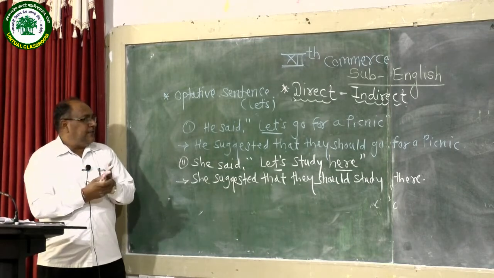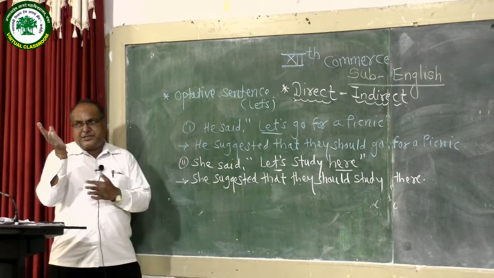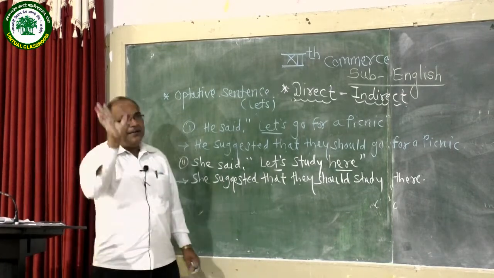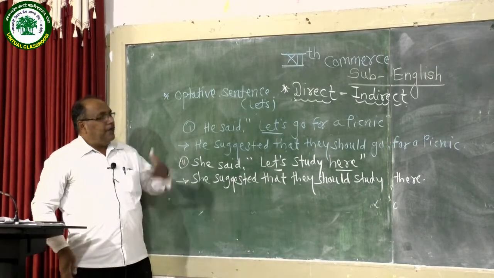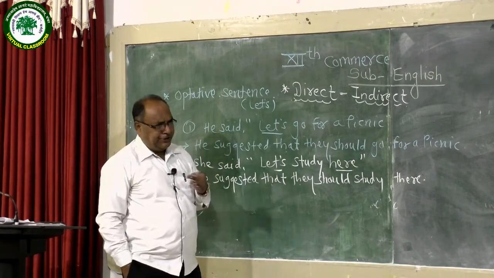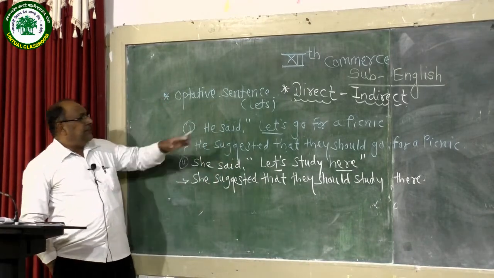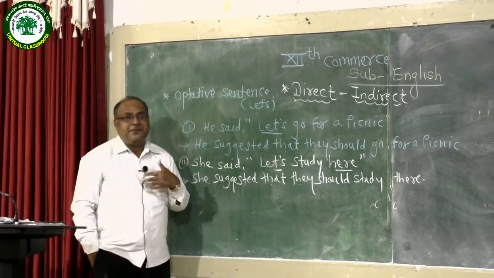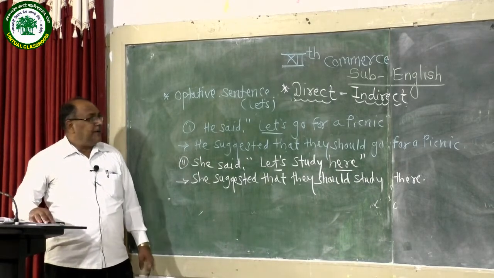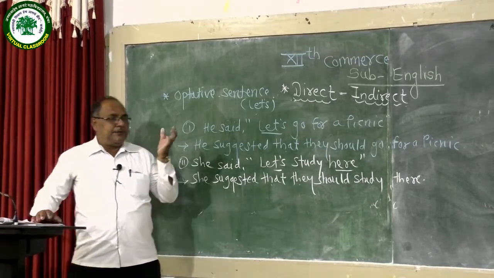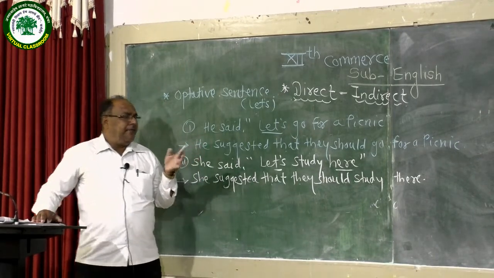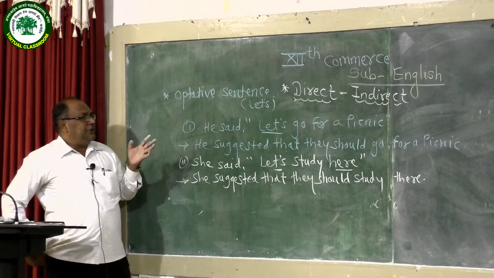Students, in this lecture we have studied three types of sentences. First of all, we studied the exclamatory sentence, how it can be changed into indirect narration: reporting verb exclaimed, use the connective that, and other changes such as pronoun changes, tense changes and other relevant changes. Then we also studied how an imperative sentence can be transformed into indirect narration. There is a variety of reporting verbs replacing said: told, ordered, requested, commanded, advised, and use the connective to.